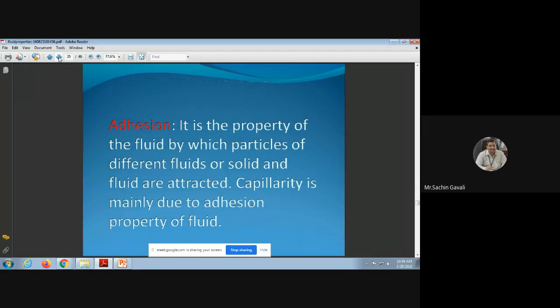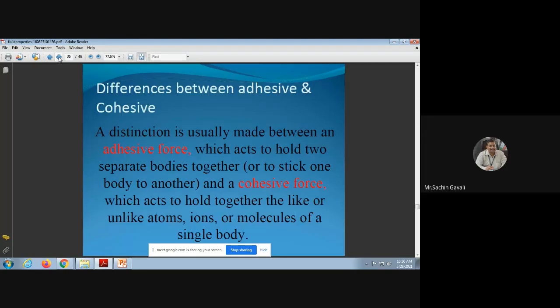Adhesion is a property of the fluid by which particles of different fluids, or solid and fluid, are attracted. Capillary is mainly due to cohesion. Okay, difference between adhesive and cohesive forces. Distinction is usually made between adhesive force, which acts to hold two separate bodies together, or to stick one body to another, and cohesive force, which acts to hold together like or unlike atoms, ions, or molecules of a single body. So Fevikwik or Fevicol has more adhesive force of attraction.